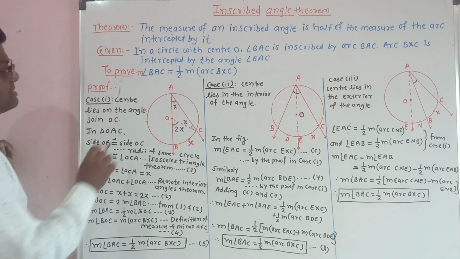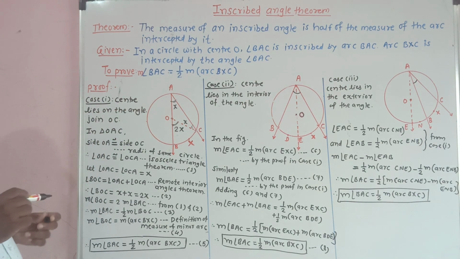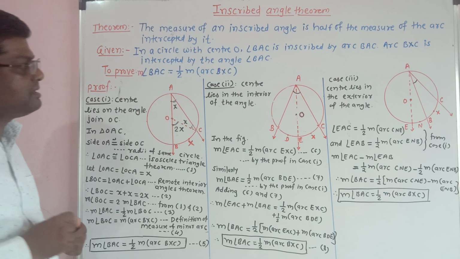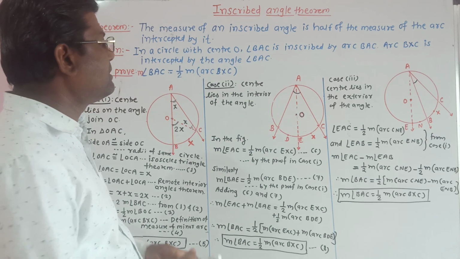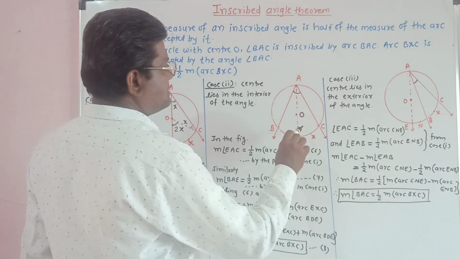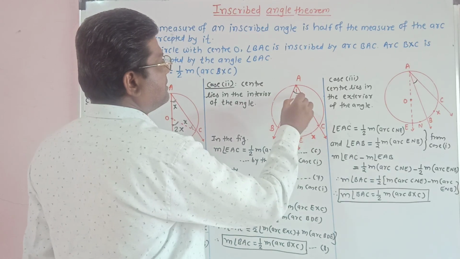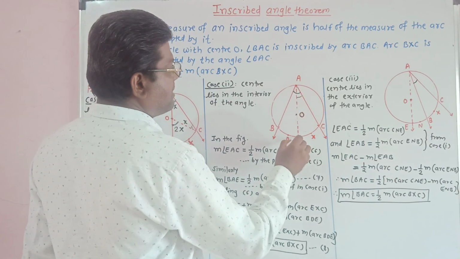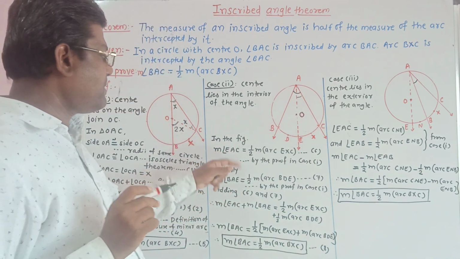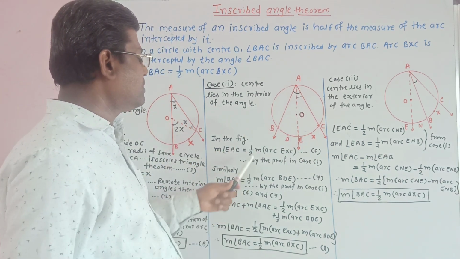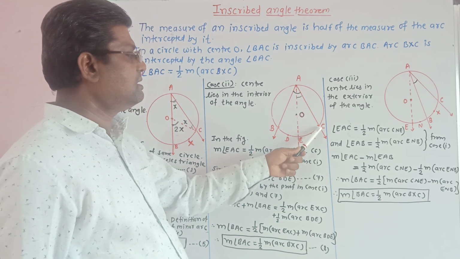This is the first case in which the center lies on the angle, and now the second is the center lies in the interior of the angle. Now here consider the angle EAC. This angle EAC is half of this arc. Therefore, the measure of angle EAC is equal to 1/2 into the measure of arc EXC.